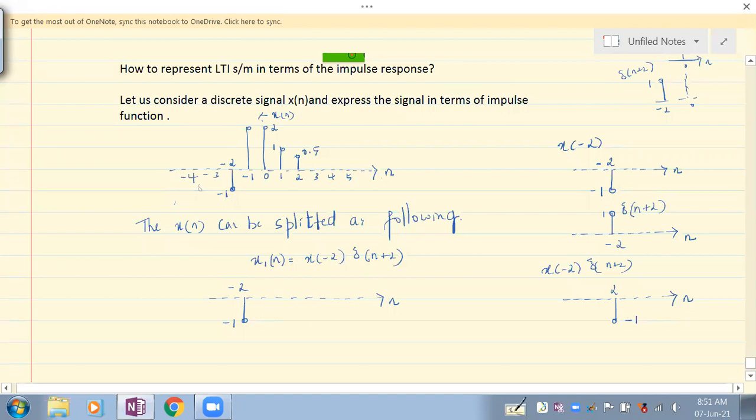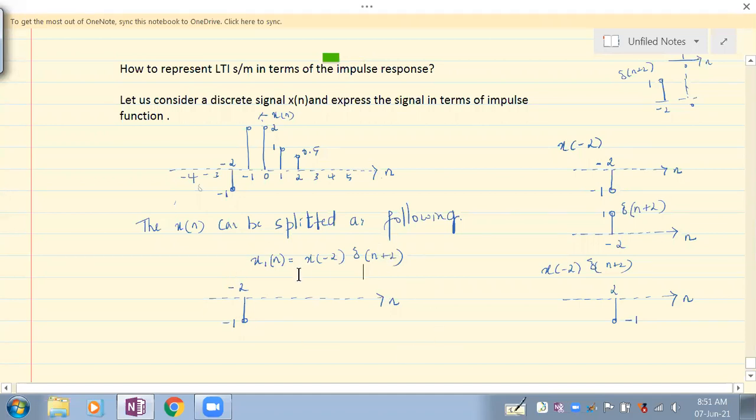Is this okay with you, everybody? So this particular sample can now be represented as x of minus 2, because this exists at minus 2. And if you multiply this by delta of n plus 2, you're going to get the same. So what is the purpose here? The purpose is to consider a sample and express that in terms of the impulse function or shifted impulse function.